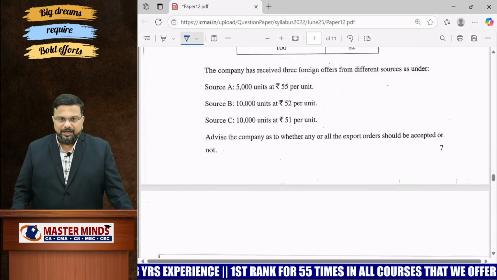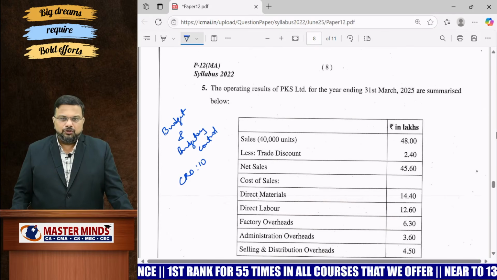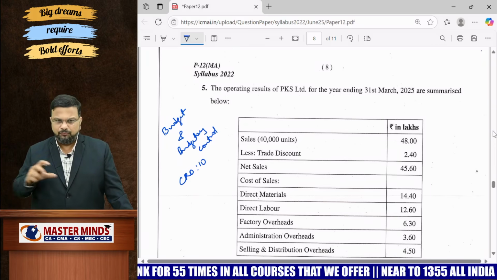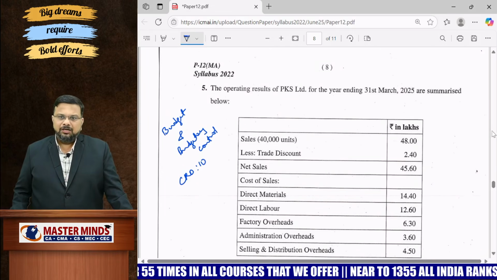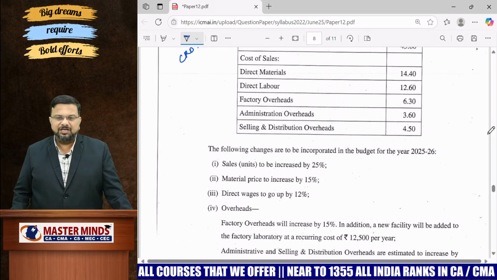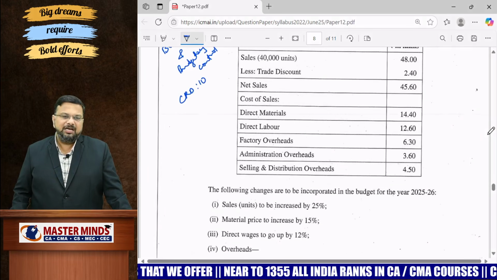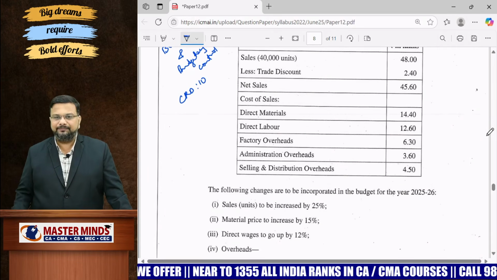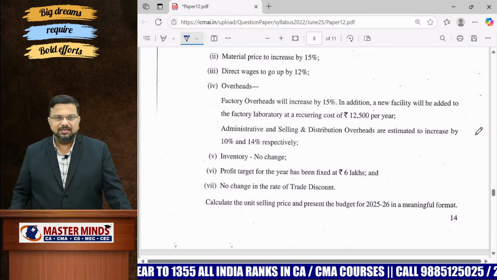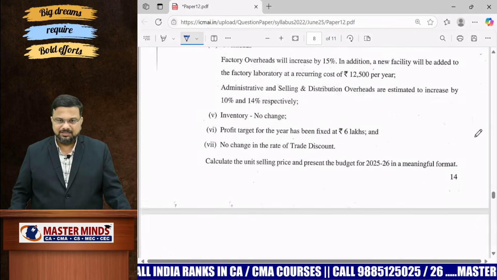Right. Next comes from budget and budgetary control. So it is more towards master budget. When it comes to master budget, as usual, you will use some flexible budget also, right? They have given information for the year 24-25 and they're asking us to prepare a budget for the year 25-26. A similar problem is there in our material as CRD 10. CRD 10 is somewhat lengthy. This one is somewhat simpler. So that is for 14 marks.